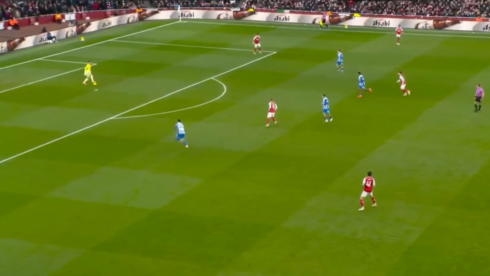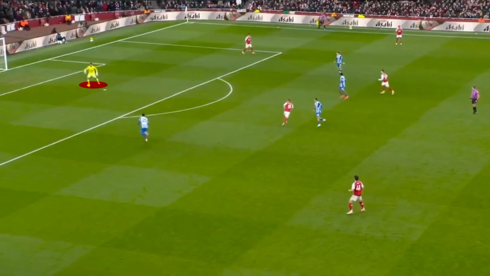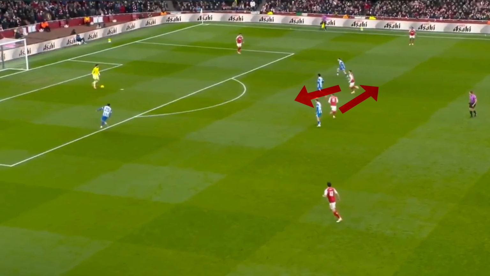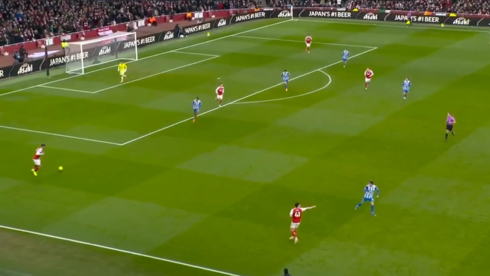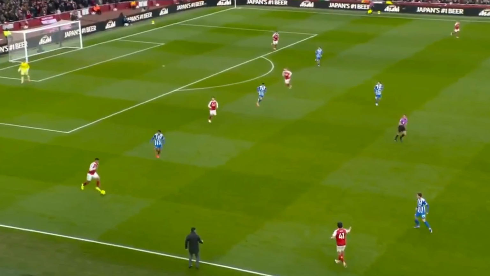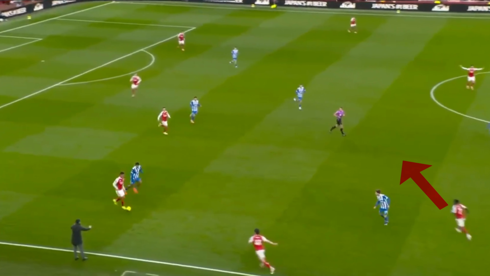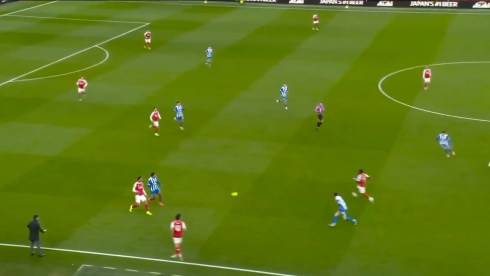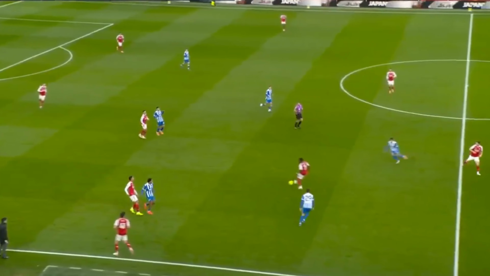For example, in this clip, the Arsenal goalkeeper has the ball with both center backs wide and Rice slightly ahead in midfield, who is playing as right back here. Both pivots switch their positions for a quick pass to Saliba. He carried the ball forward and Rice moves ahead on the flank, which gives freedom to Saka to move inside and receive the ball. He can easily start the attack from here.